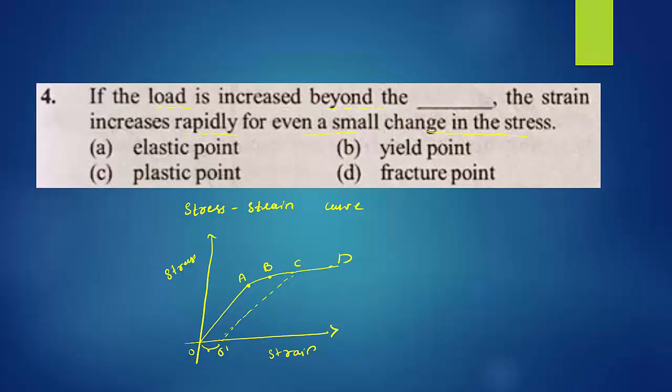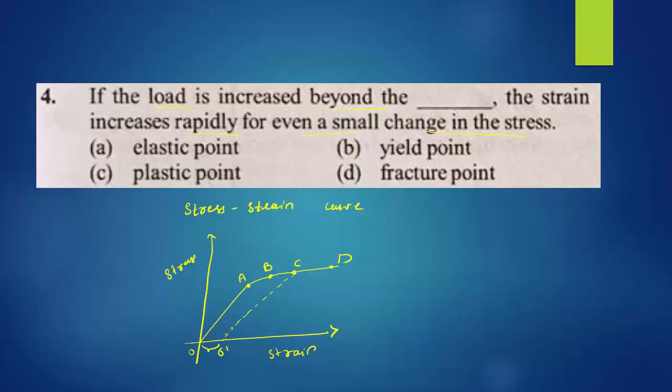So this O to O dash has a permanent change in its shape and size. This point B we can call the elastic limit. When it crosses the elastic limit, it will not follow Hooke's law. Then it reaches point C. Point C is called the yield point, and point D is the fracture point. From O to A, when we apply force, it can regain its original size and shape. It will obey Hooke's law.